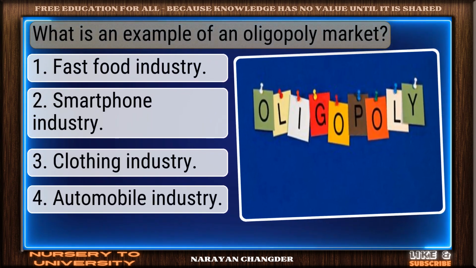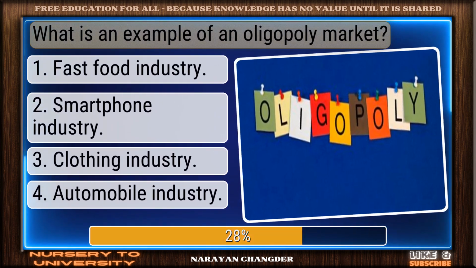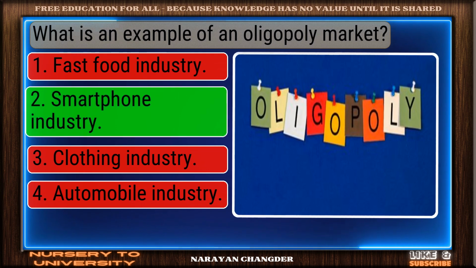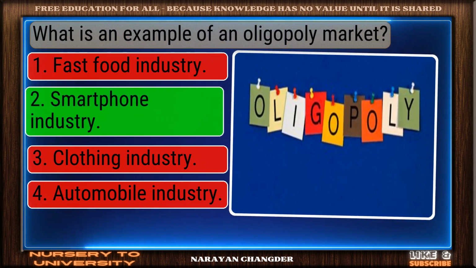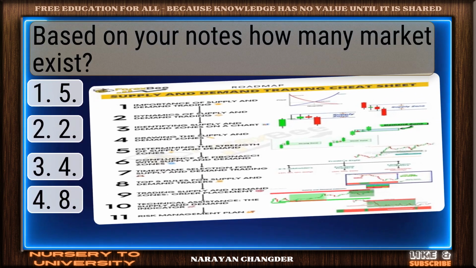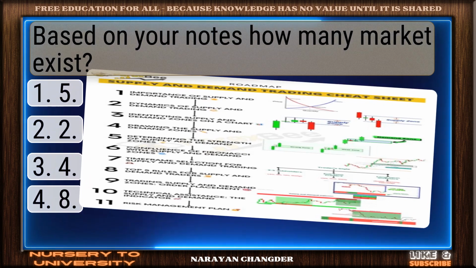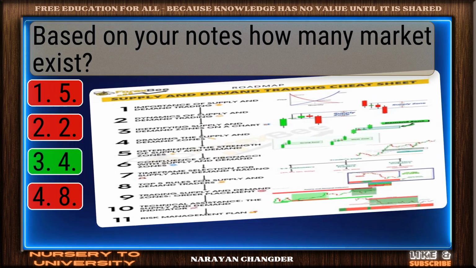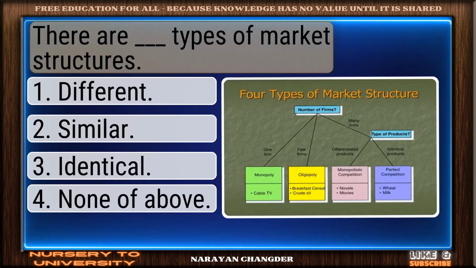What is an example of an oligopoly market? Good thinking. Smartphone industry is the right answer. Based on your notes, how many markets exist? You chose 4, and it is correct.